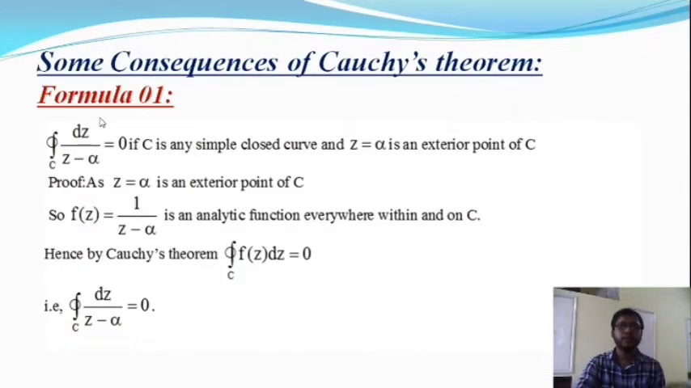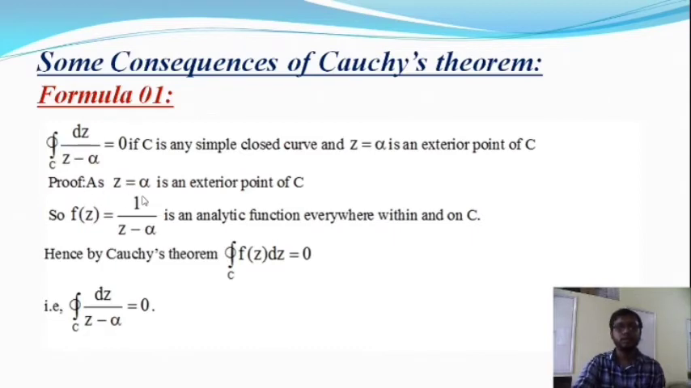After that we are going to talk about some formulas of Cauchy's theorem. The first formula is: the integration over C of dz by (z minus alpha) is equal to 0. This integral value is 0 if C is a closed curve and the point z equal to alpha lies outside the curve C, that is, it is an exterior point of C. So let's prove this formula. Here is the proof.